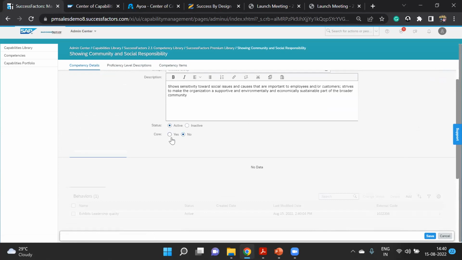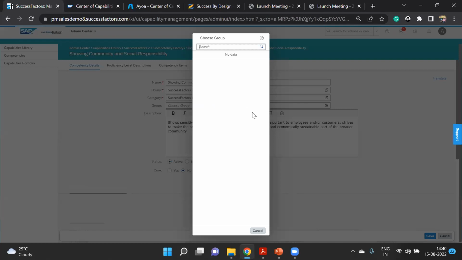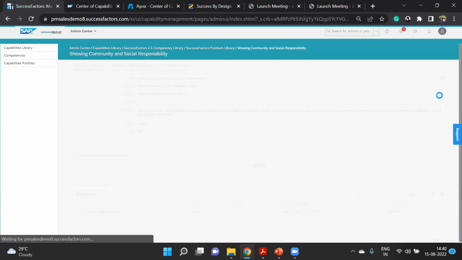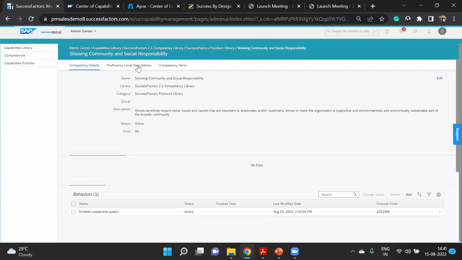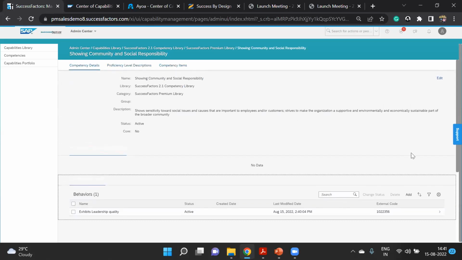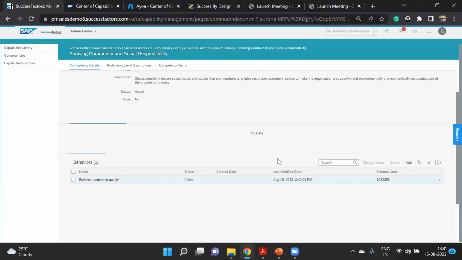Whether it is a core competency or not, you can also select from here. If any group is there, I will be able to find it, but at present no groups are there in this system. If you want, you can create a group also. There are competency level descriptions and different things you can see here, and you can customize the fields you want to see for your requirement.